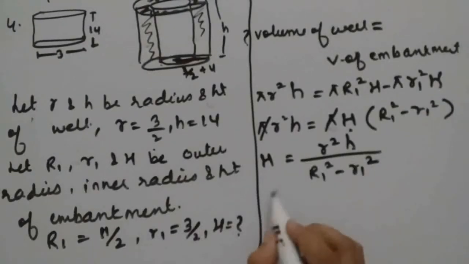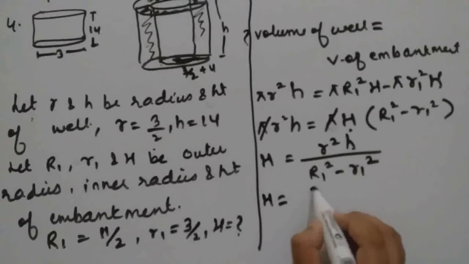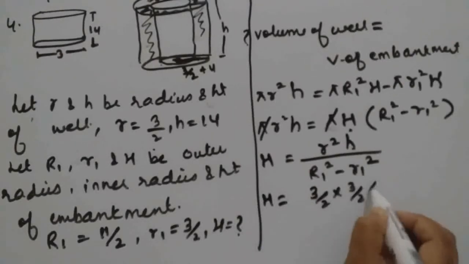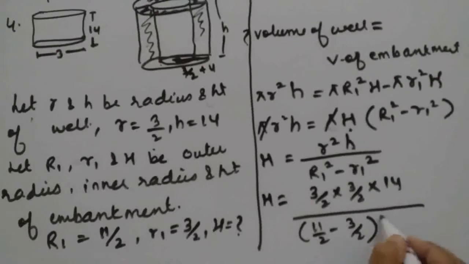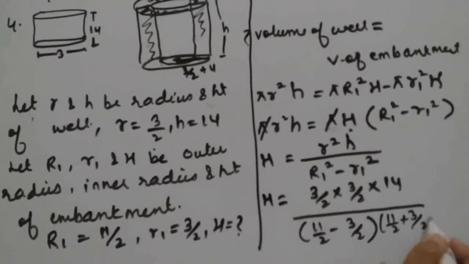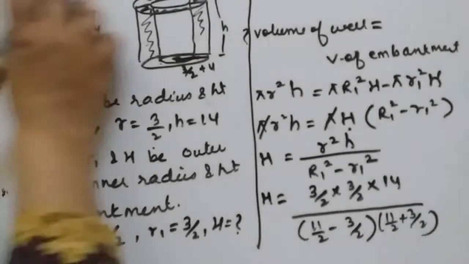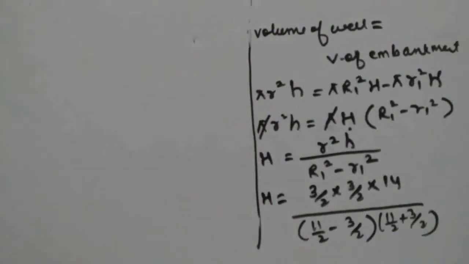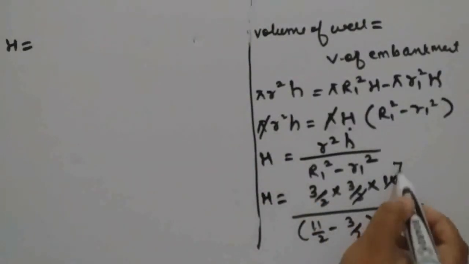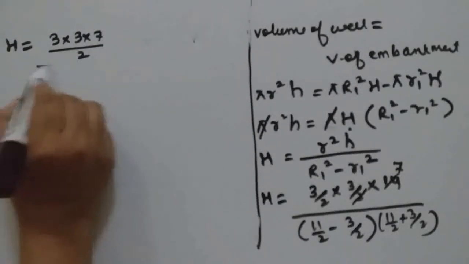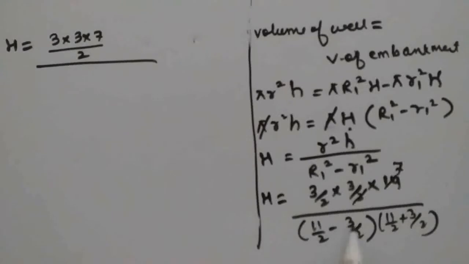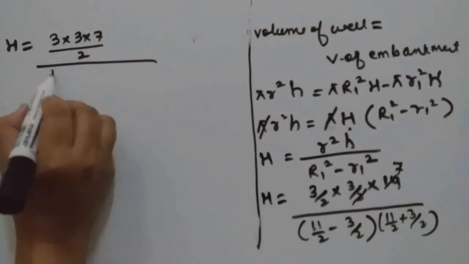Now we will do the calculation. First substitute the values. This is 3/2 into 3/2, H is 14. R1 minus r1 means 11/2 minus 3/2, and 11/2 plus 3/2, using the identity. So now capital H is, from 7 we can cancel. So 3 into 3 into 7/2, whole divided by 11 minus 3 means 8/2, 8/2 means 4.